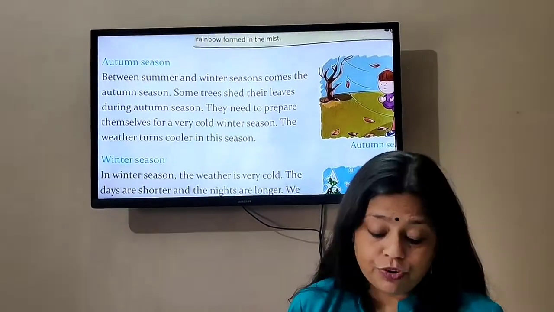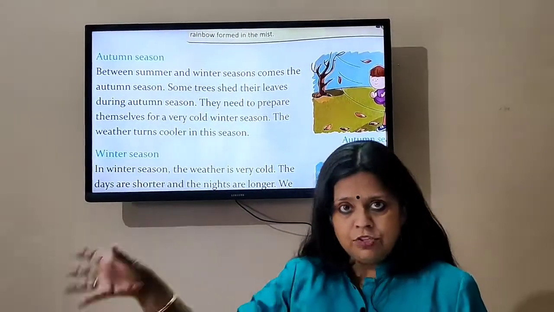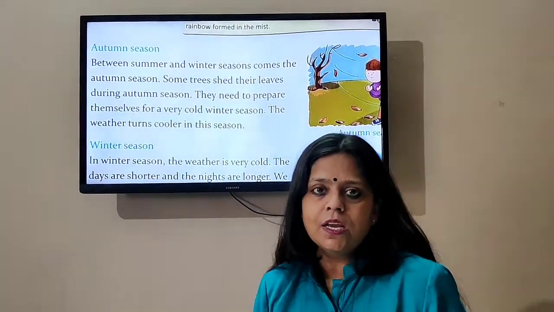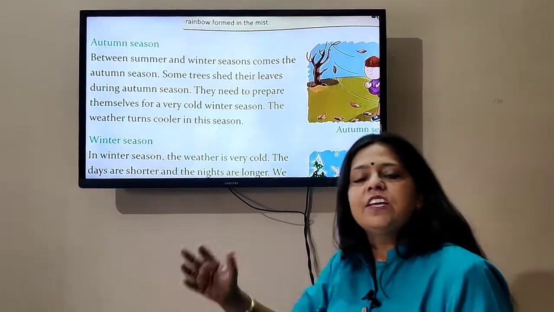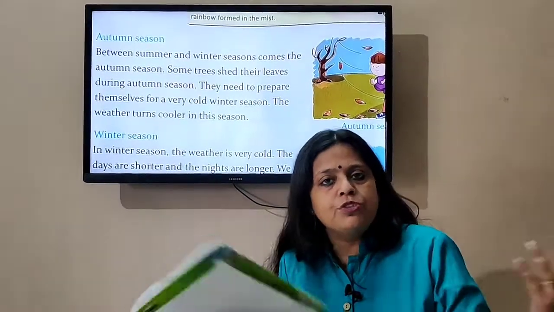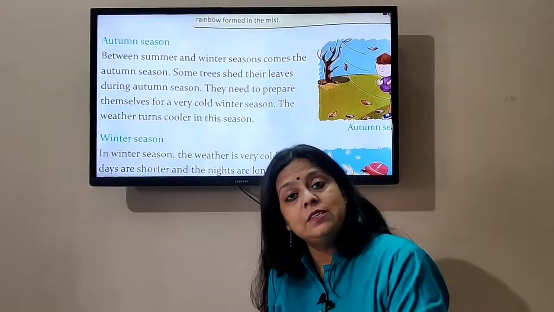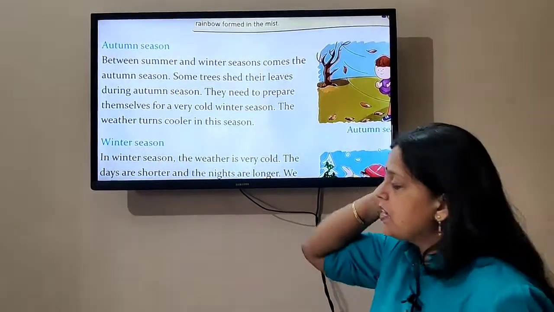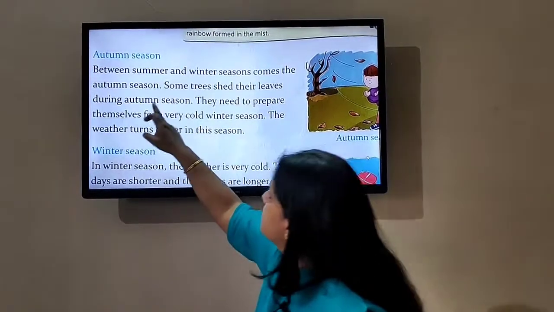Now, what is autumn, children? It is the season that falls between the summer and the winter, before the harsh winters start, when the trees shed their leaves. During the spring season, new leaves come up on the trees, right? But during the autumn season, all the leaves fall off the trees, children. They shed their leaves. So between summer and winter comes the autumn season.